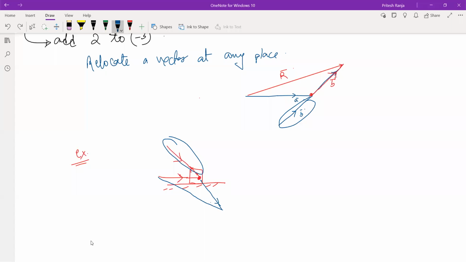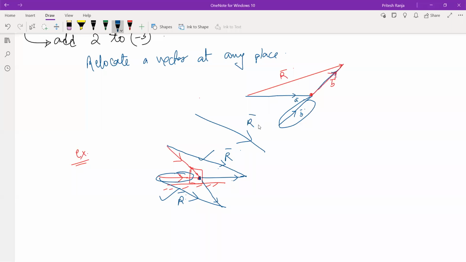I could have also done one more thing. I could have taken this vector and positioned it here. Now I see that we can use the triangle law because at the point one vector ends, another vector starts. So this also could have been the resultant vector. Just observe, the resultant vector we have got, and the resultant vector that we got by displacing this vector, they are actually the same. You write the resultant vector here, or you draw it anywhere, unless and until you change the magnitude and direction, the vector is the same.